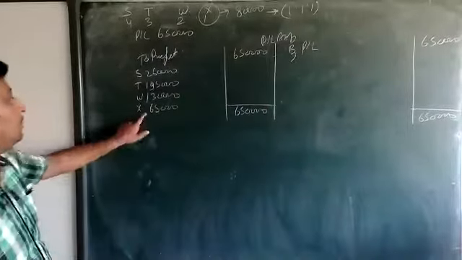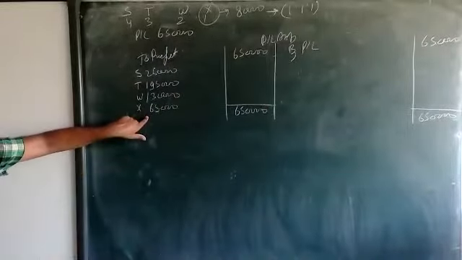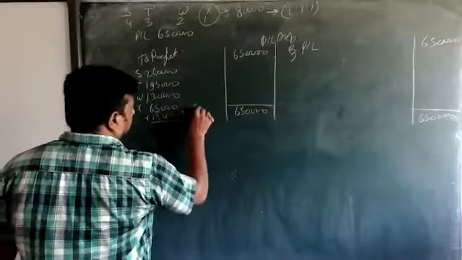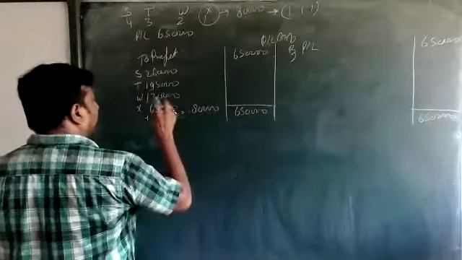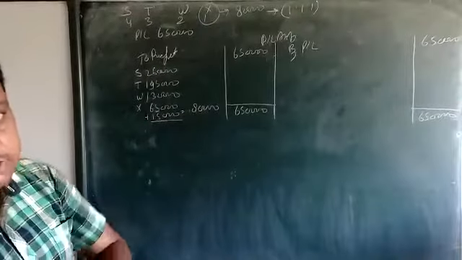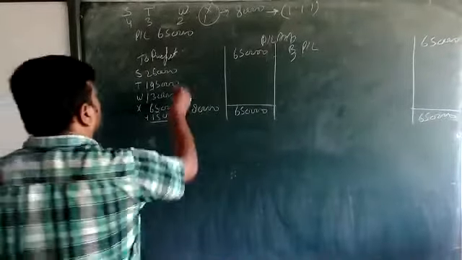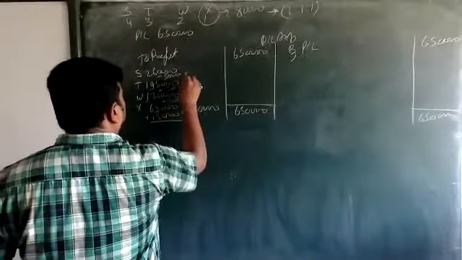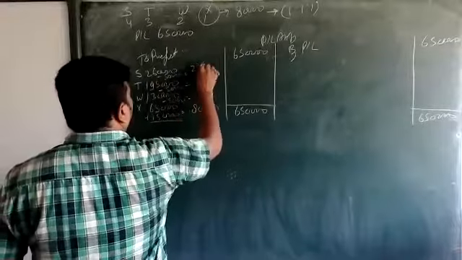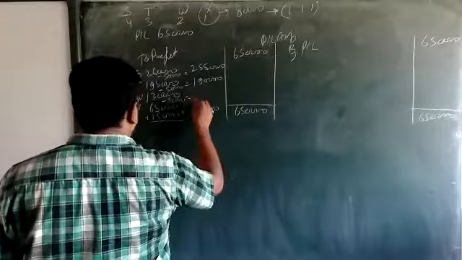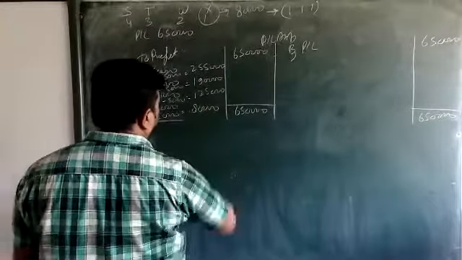Now his profit is less than 80,000, because the guarantee is 80,000. So add 15,000 to that amount to make 80,000, and that 15,000 is divided among these three equally. 15,000 in three parts is 5,000 each. Less 5,000 from here, 5,000 from here, and 5,000 from here. Then 255,000, 190,000, and 125,000.